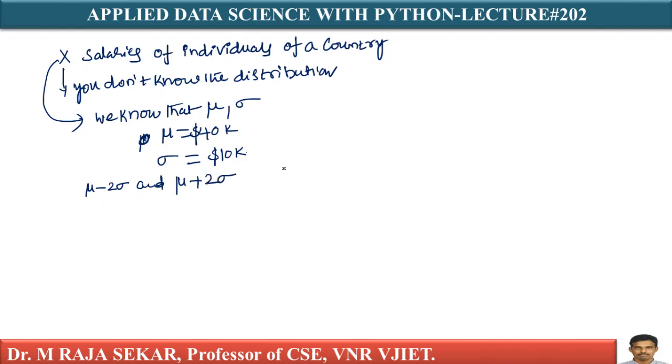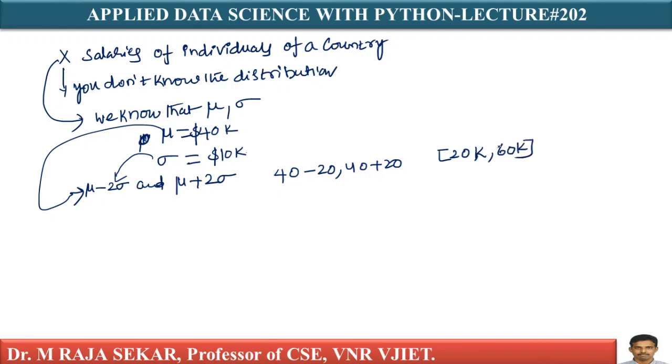What is this mu minus 2 sigma? Just substitute. Mu is equal to 40 and sigma is equal to 10. Therefore 40 minus 2 into sigma, which is 20, and 40 plus 20. This is my interval. 40 minus 20 means 20 and 40 plus 20 means 60k. So the range is 20k to 60k, isn't it? That's what it says. Now, a very valid question.